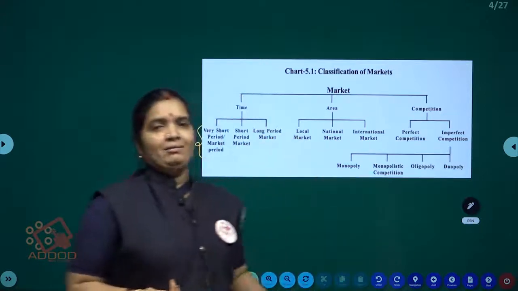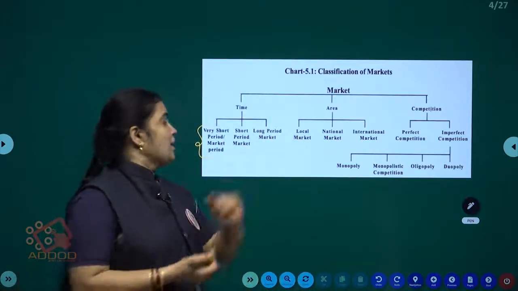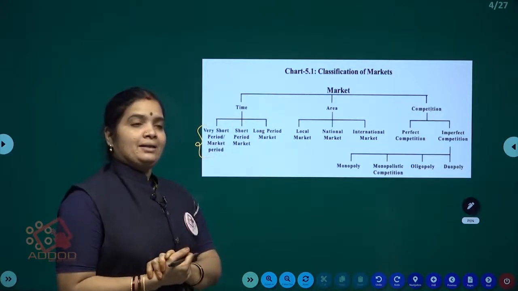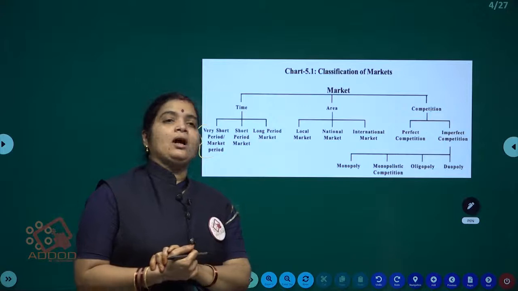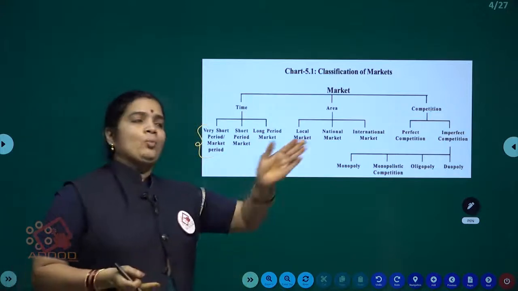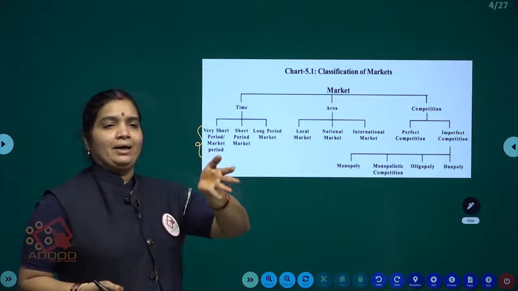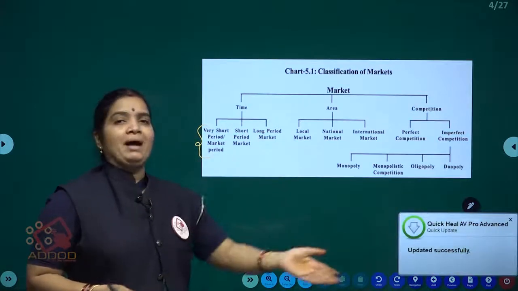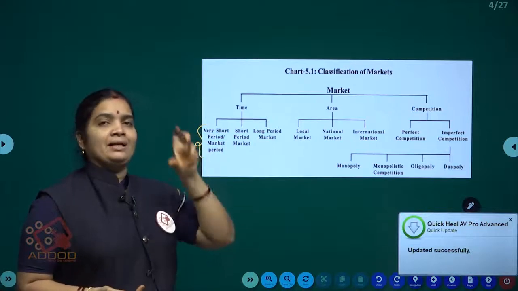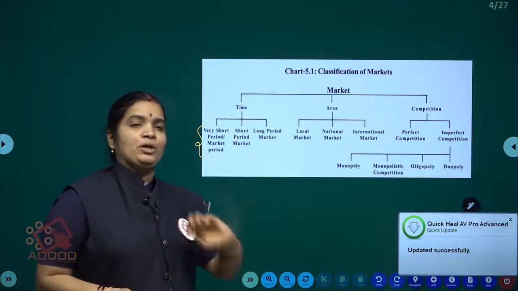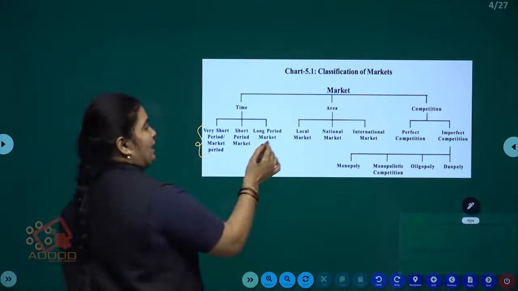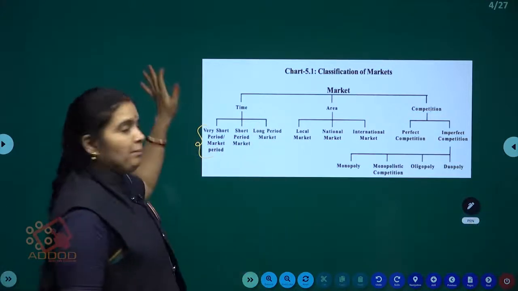Long period means there is a chance to change supply equal to the demand. Whatever the demand we have in the market, we can increase our supply equal to that demand, because the time is sufficient to increase supply. That period is called the long period market.